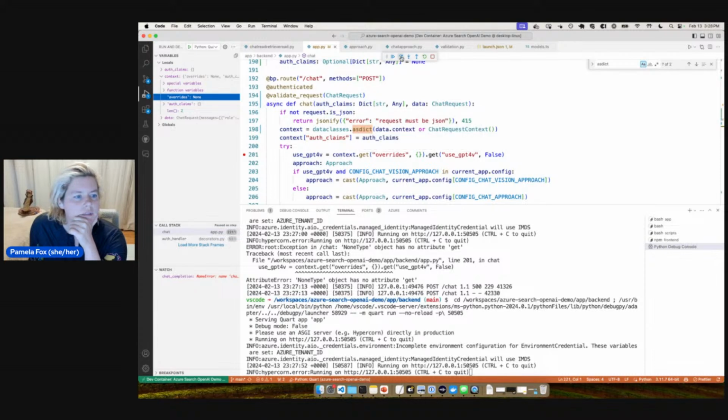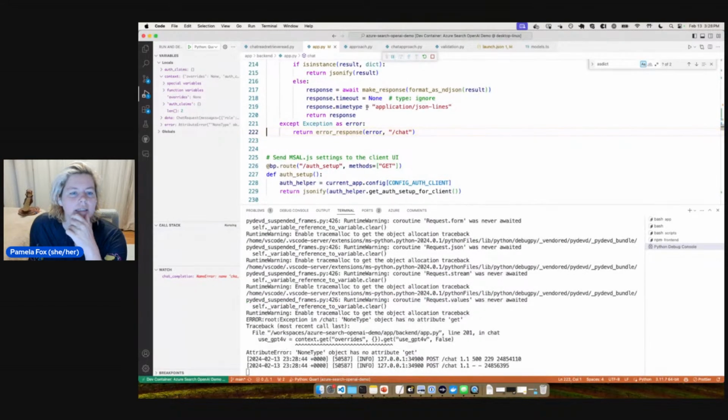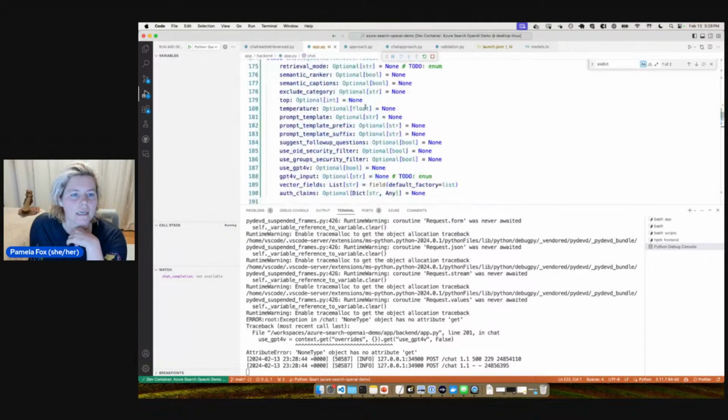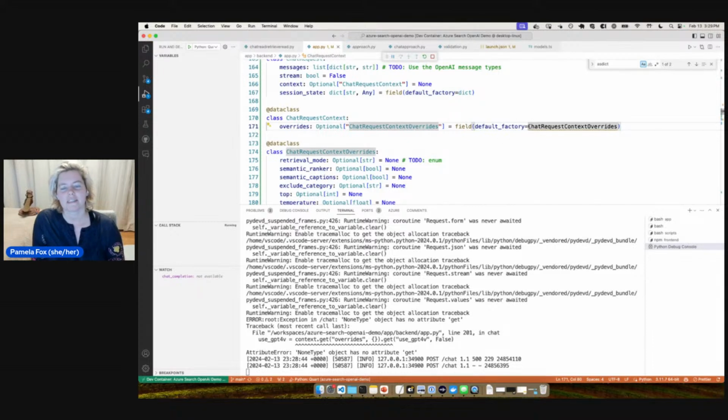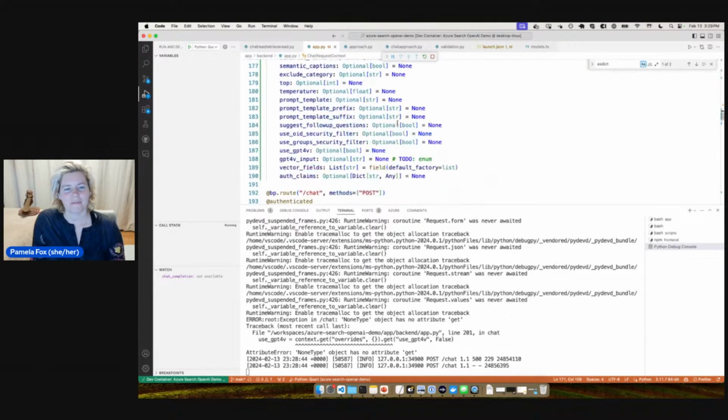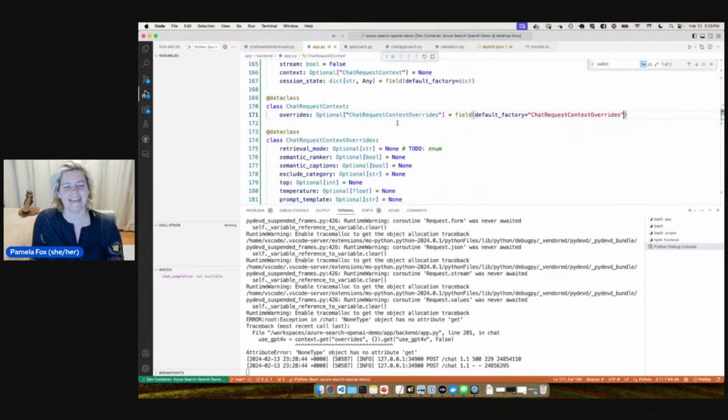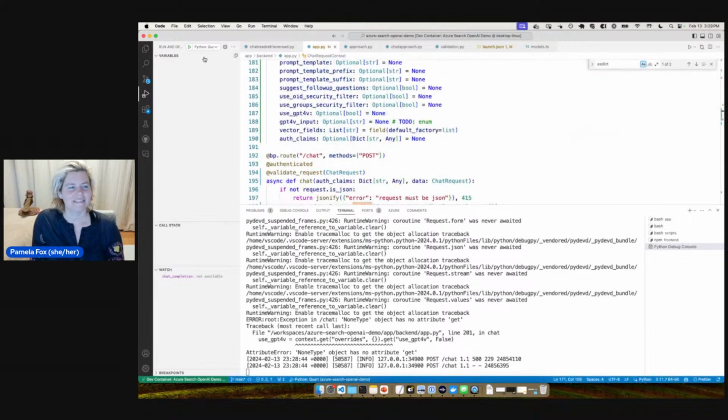So then, all right, I see. Let's take a look at this. We said overrides defaults to none. Actually, I'm going to default this to the, that's interesting. Can I do this? I want to see if I can do this. It'd be cool if I could do this. But then even that default factory, is this going to work? I don't know. It'll be cool if it does, though. Let's see.